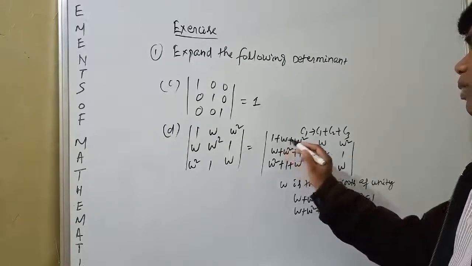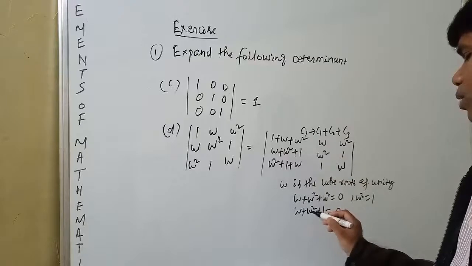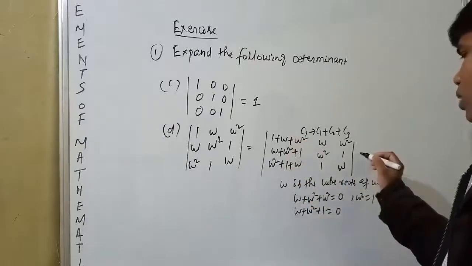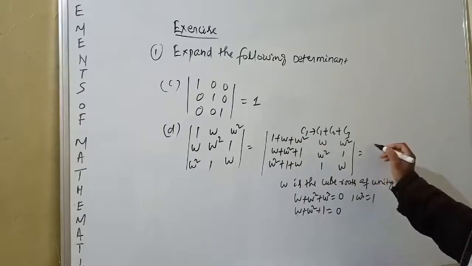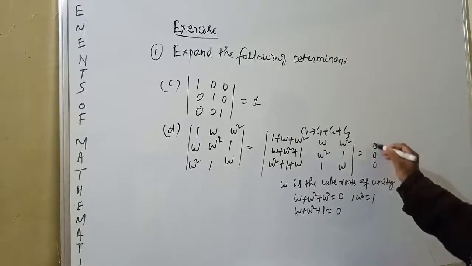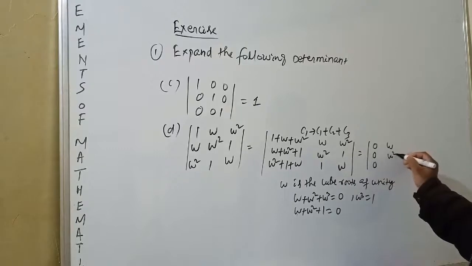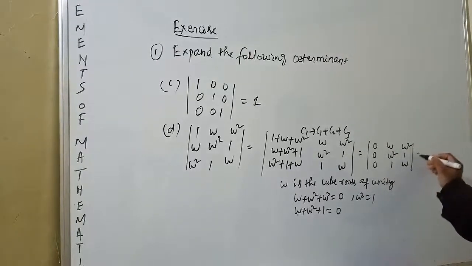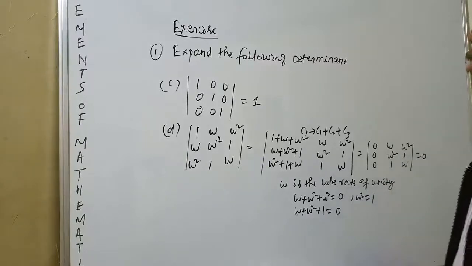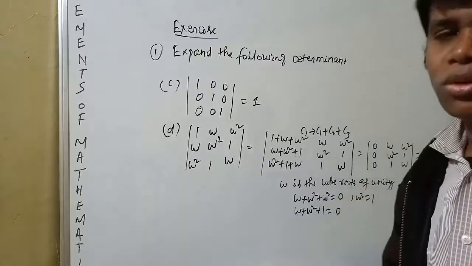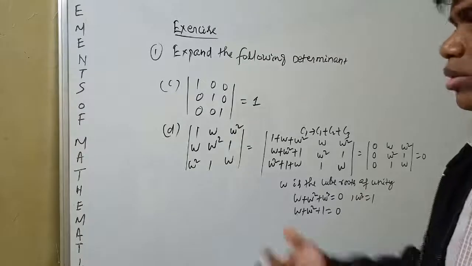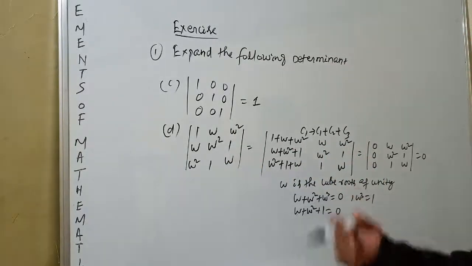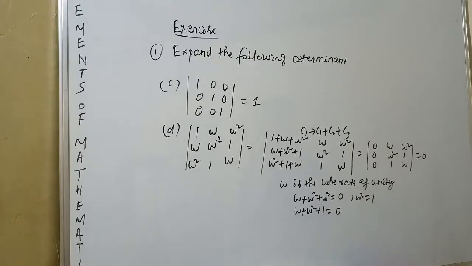Here 1 plus omega plus omega square is equal to 0, so all these three entries are 0. That means the first column is 0, 0, 0. You know, if any row or column of a determinant is 0, then the value of the determinant is 0. So this becomes 0. This is your question number 1D.